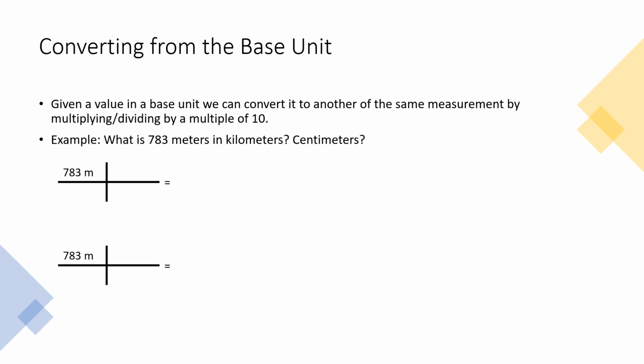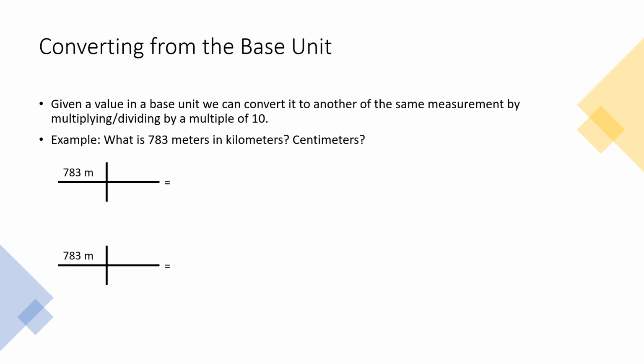So our example says, what is 783 meters in kilometers? And then in centimeters. So that's two separate questions we're going to do. When we set up a metric conversion, we're going to use what we call the railroad track method. Hopefully you remember this from your honors chem class. Basically it's just a method of setting up our values and showing how the units change. It's called dimensional analysis. This is really important in chemistry, and we use it in all kinds of different conversions. So understanding it here will make other conversions much easier. And yes, you do need to show work and be able to do this method.